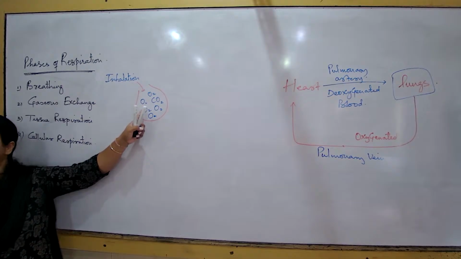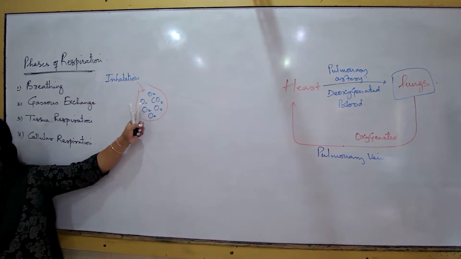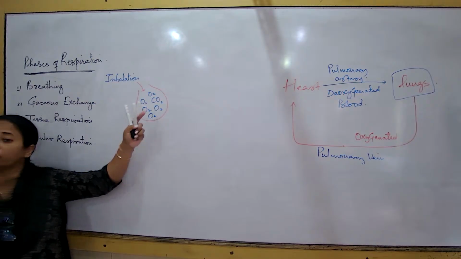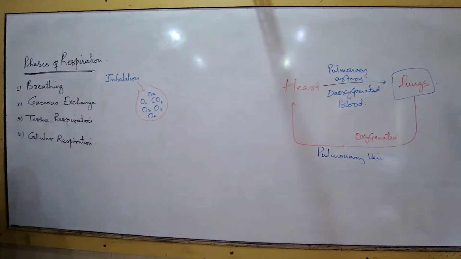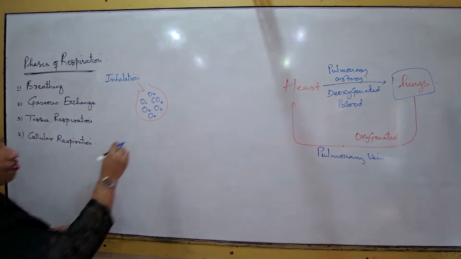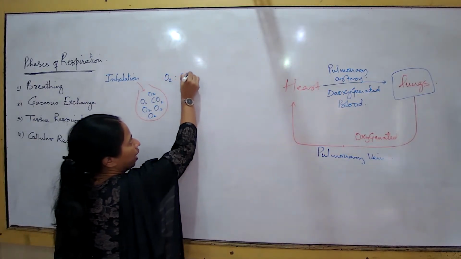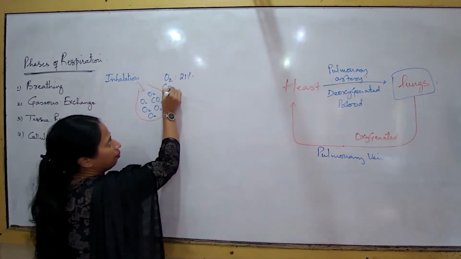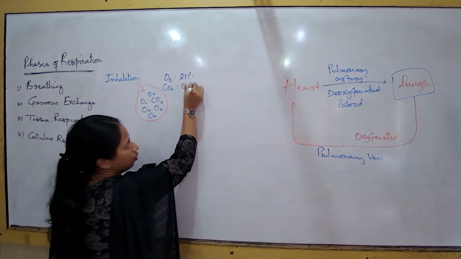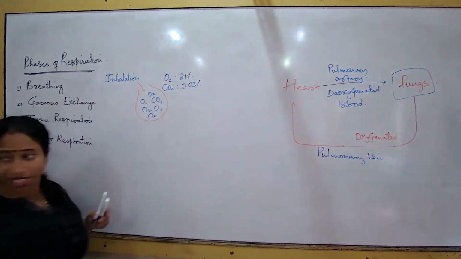Air, when I talk about atmospheric air, what is the percentage of oxygen and carbon dioxide in the atmospheric air? 21%. I talk about 1 ml of the air that we are inhaling. 1 ml of the air में 21% oxygen है. And what is the percentage proportion of carbon dioxide? If oxygen is 21%, then what about carbon dioxide? Carbon dioxide is 0.03%. There's a big difference.